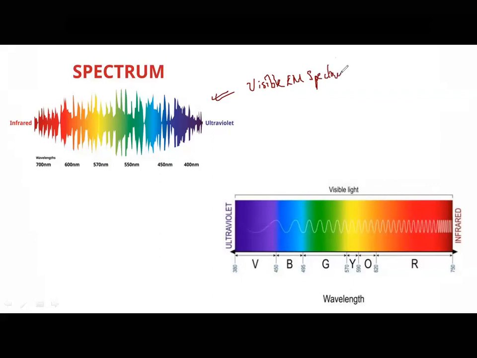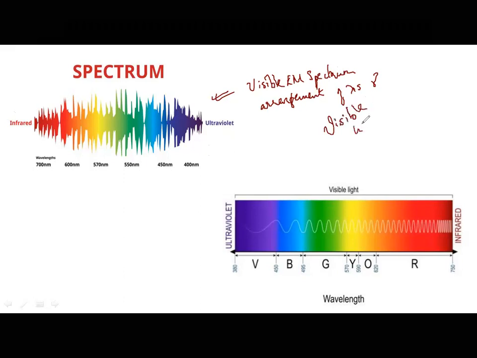We have studied what a spectrum is. When all the wavelengths are represented, when you have a certain pattern or arrangement of wavelengths or frequencies in increasing or decreasing order, that pattern we get, we call it a spectrum. Here this is a spectrum of visible light, 400 nanometers to 750 nanometers. So visible light has a range of 400 to 750 nanometers. Yeah, so this is the spectrum.